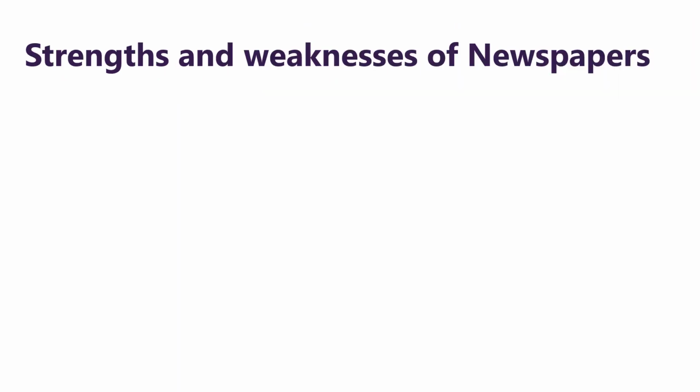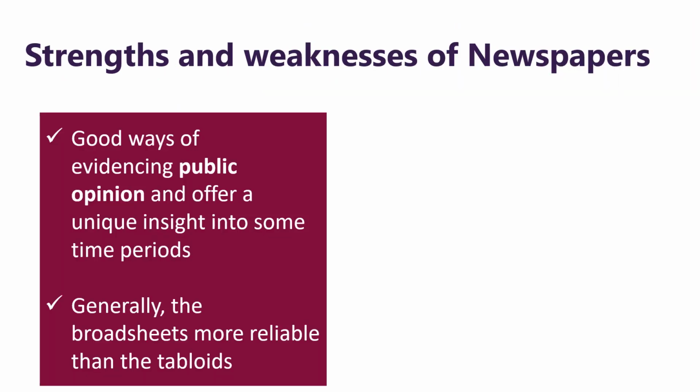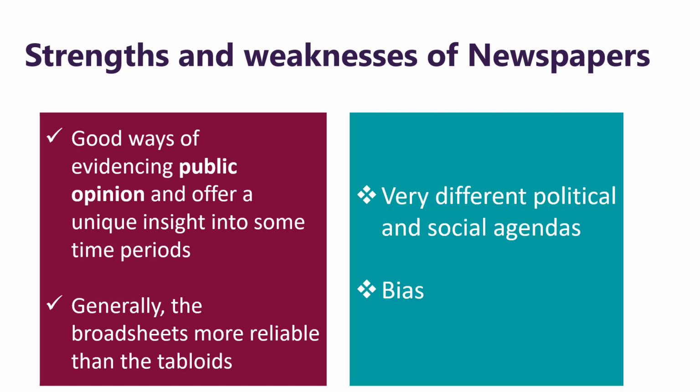Newspapers. Newspapers are a great source of evidencing public opinion, and they do offer a unique insight into what is happening or into what has happened. However, they can have very different political and social agendas and can be very biased. Each newspaper will have a slightly different leaning or social or political agenda. Generally, the broadsheets are more reliable than the tabloids.